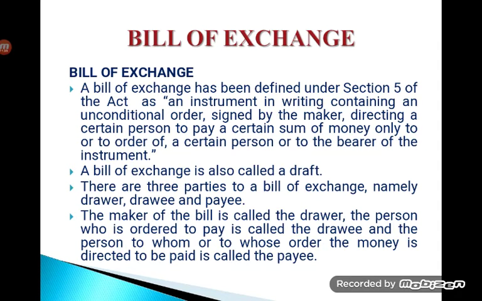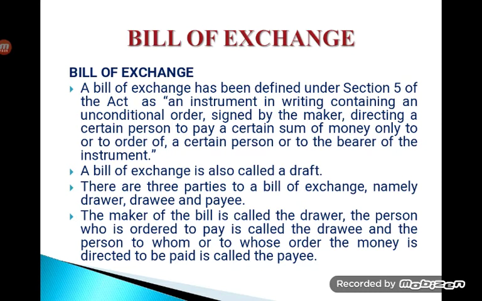So it is a written order signed by one person, who is the drawer, requiring a second person, that is the drawee, to pay on demand or at a stated date an amount of money to, or to the order of, a specified person, the payee. Bill of exchange, as I also told you, is very common in business transactions.